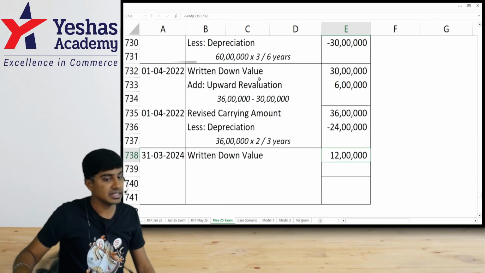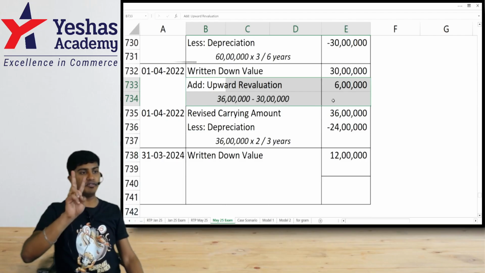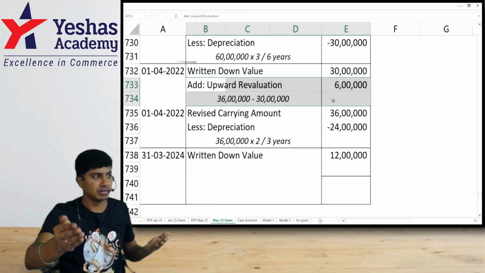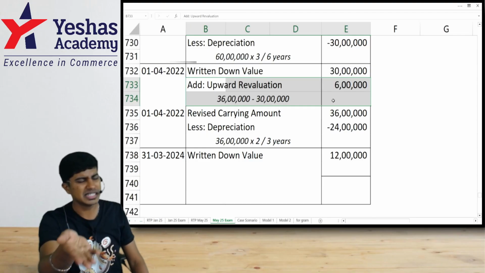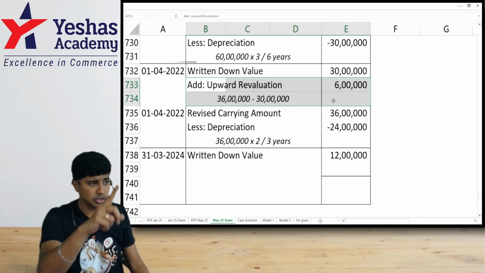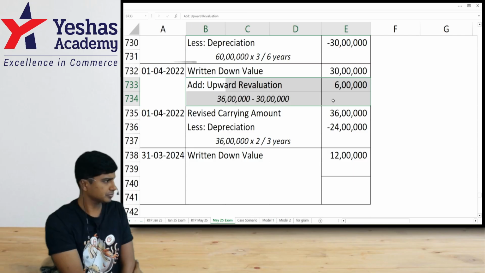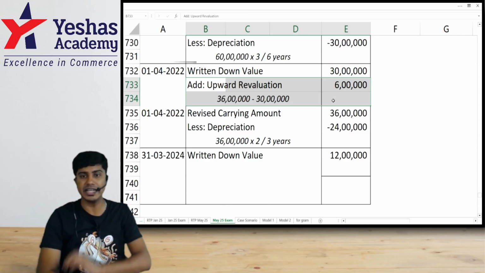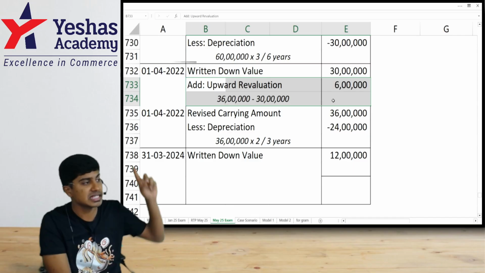Did everyone understand this? This revaluation reserve 6 lakh, I have two options of treatment. Number one, 6 lakh can be deferred and charged to P&L every year. In what pattern? In the pattern of depreciation. Same amount. 6 lakh divided by 3. 2 lakh should be transferred to P&L every year. First option. Second option, I can keep full 6 lakh in reserves and surplus just like that till the date the asset is sold. On the date of sale, I'll de-recognize this 6 lakh. I have this option. These two options are given to me by AS 10.